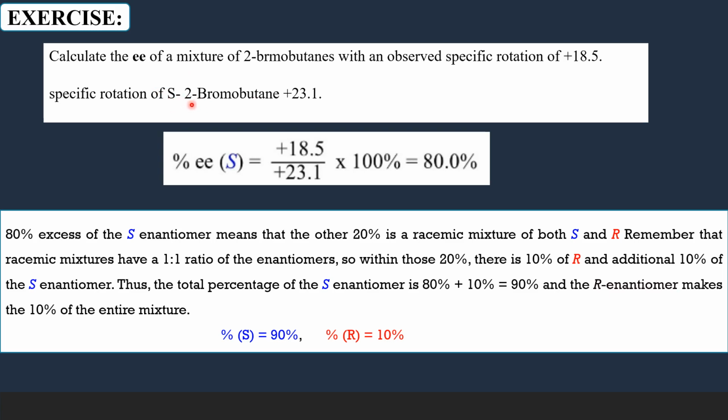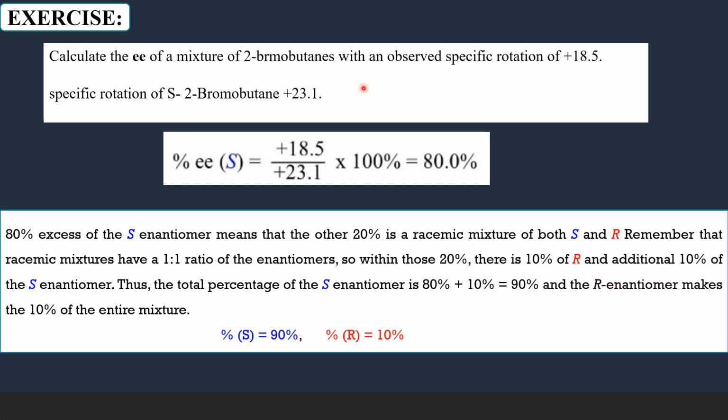So this dextrorotatory 2-bromobutane has the specific rotation of plus 23.1 degrees. That is the value given for us. So the given sample has a specific rotation of plus 18.5. The specific rotation of the dextrorotatory isomer of 2-bromobutane is plus 23.1.